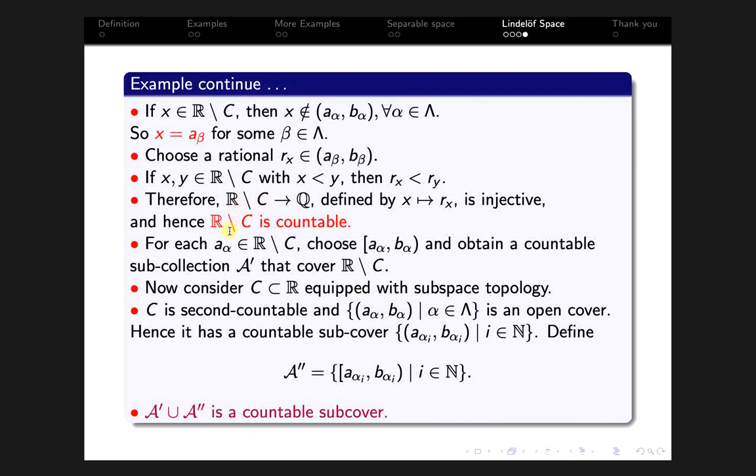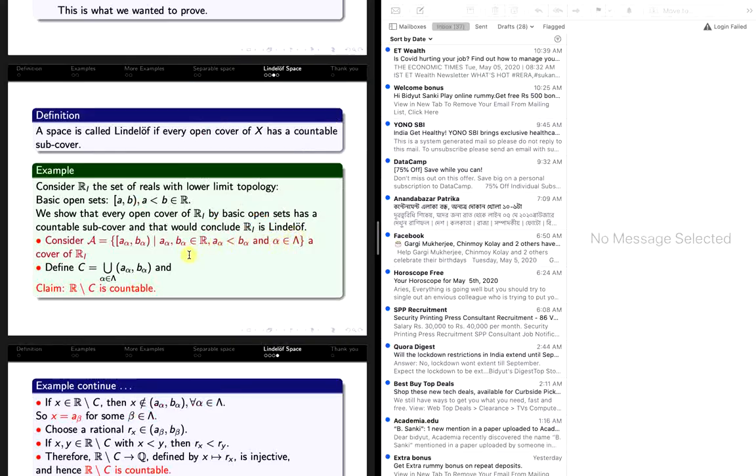Script A is an open cover of R by basic open subsets in the lower limit topology.